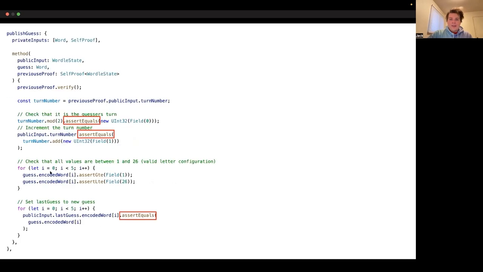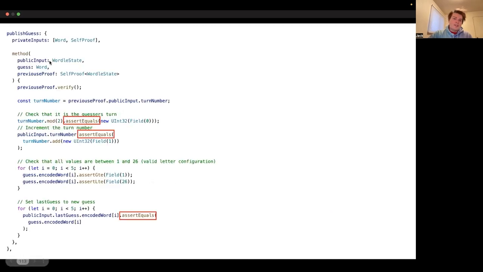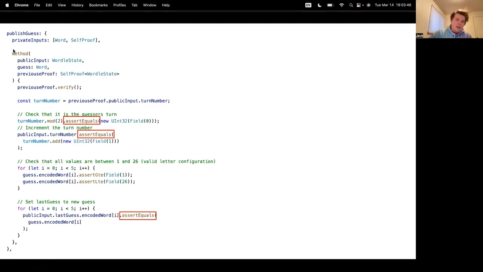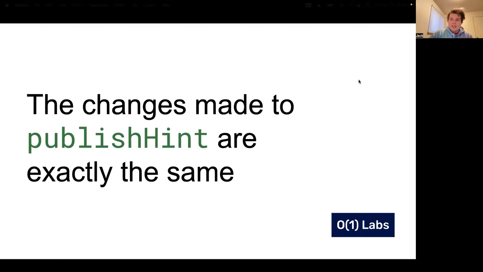And so these changes are basically the exact same changes that are made to publish hint. You can see that this code looks exactly like it did when it was a smart contract, but now it's a ZK program. We only have to change a couple things. We're specifying private inputs, we're passing in a proof, we're verifying the proof, and then we're accessing the values a little bit differently. Instead of grabbing them from chain state, we're grabbing them from the previous proof. Other than that, it's exactly the same idea. And instead of changing state, we're changing this public input. Other than that, it's exactly the same thing. And so we do the same thing to publish hint, but I'll spare you from that for the sake of time.